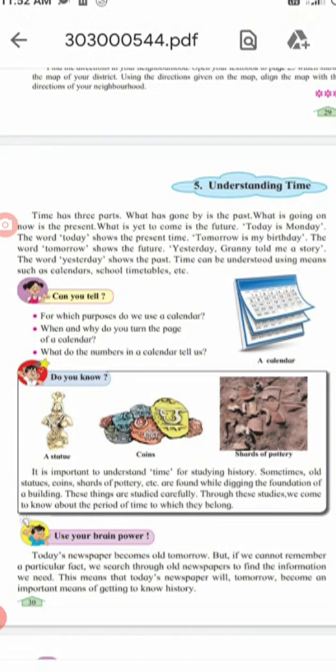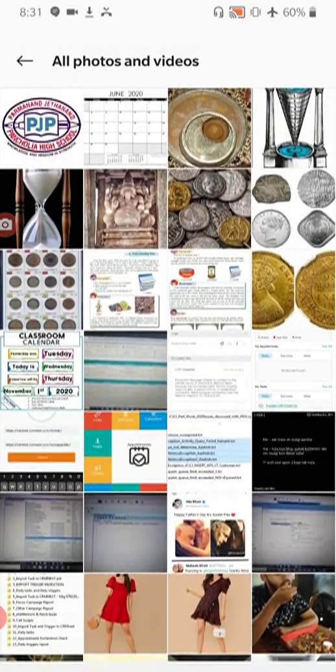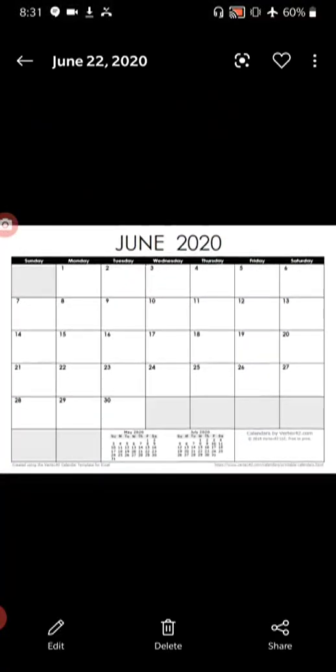How do you understand day and date? From where? From the calendar. That is from the year. From the year you understand the day and date. Now which month's calendar is this, children? June. June 2020. So today is which date, children? See in the calendar. For example, today is 15. Today is 15 June.